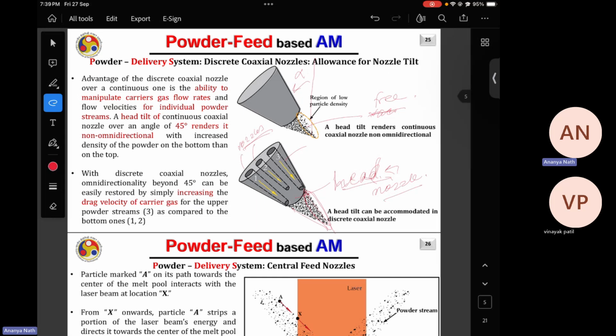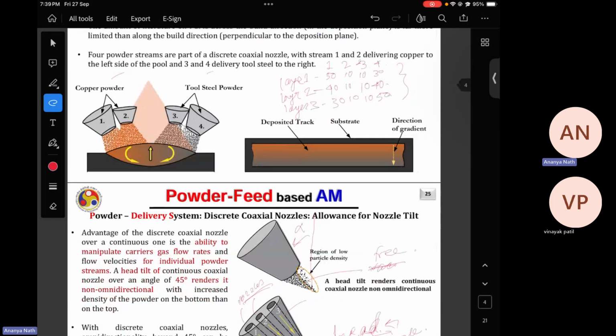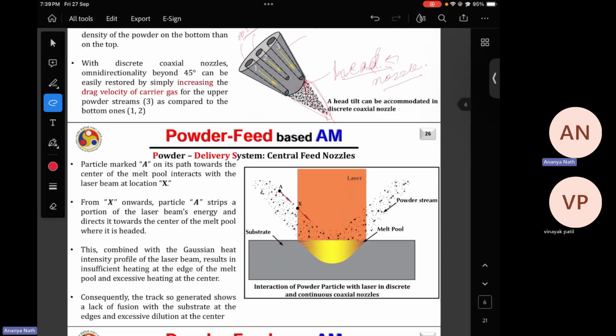So this is one example of how you can have the advantage after getting separate control over separate nozzles from the powder hopper.